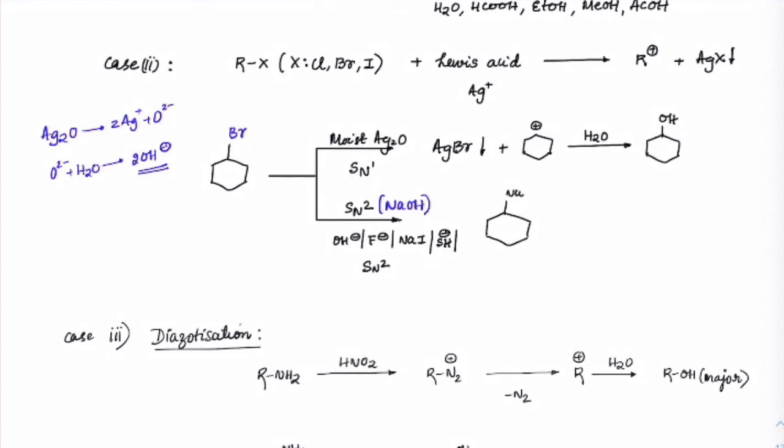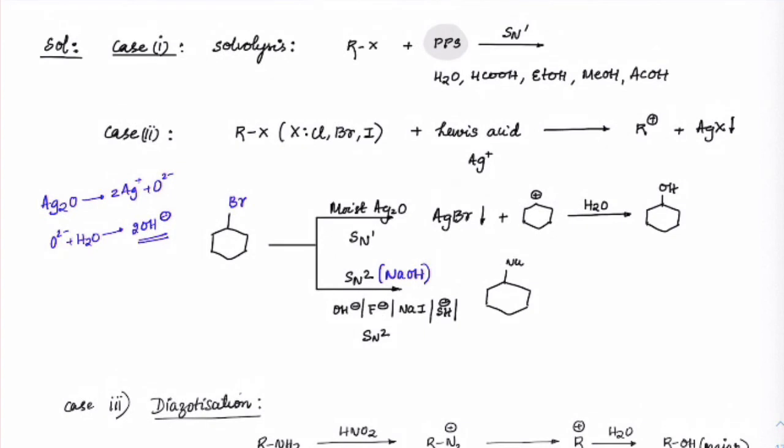then one thing, it is helping with precipitation. Second thing, the concentration of OH minus is not too high to drive it as SN2. So therefore a carbocation is formed and then the reaction will take place. And since you have moisture, we can have both H2O and OH minus competing.